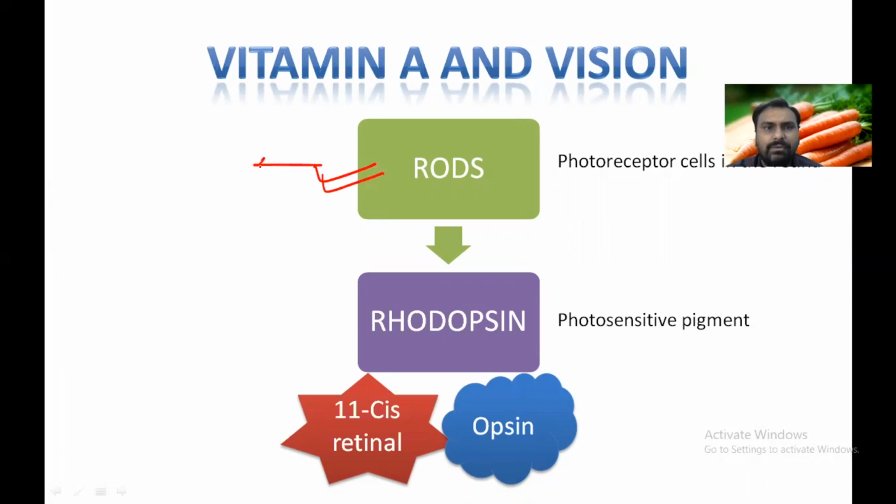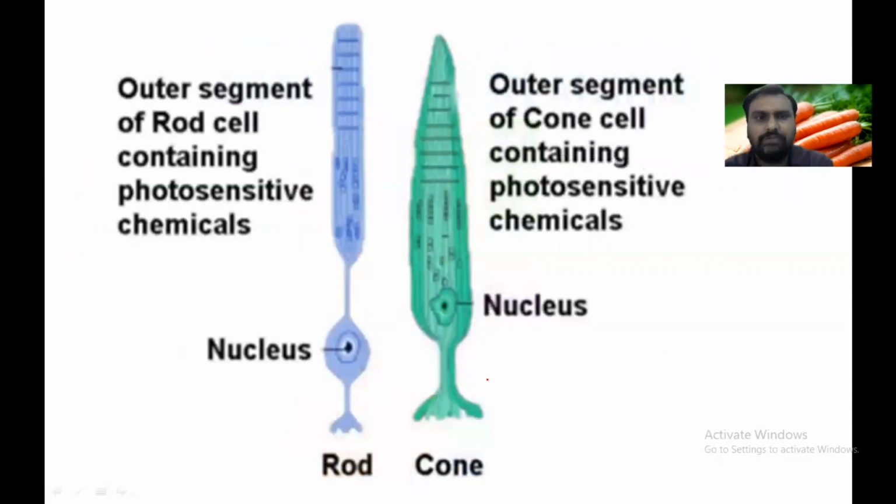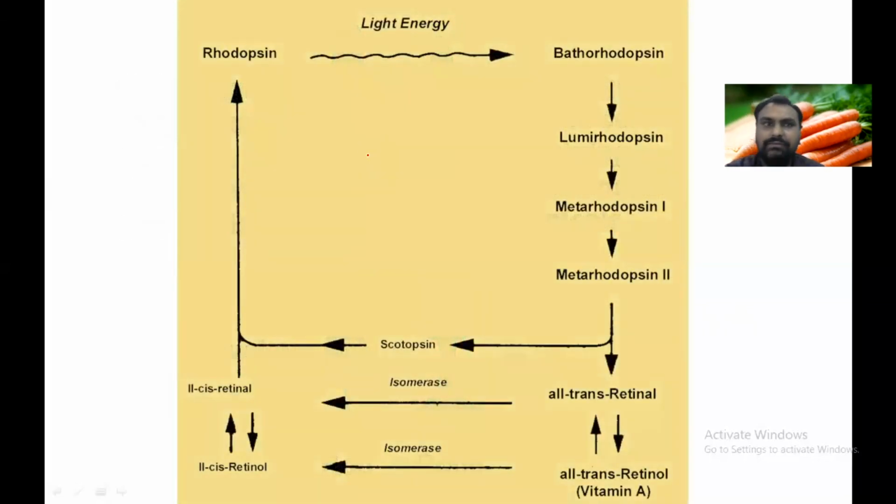Now there are rods, which are important for vision in the dark. These rods are the photoreceptor cells that are present in the retina, and they have a photosensitive pigment. So when light strikes the rods, there is a pigment in the rods called rhodopsin, and this rhodopsin is made up of 11-cis retinal and opsin. So this is the structure of the rod, which contains the photosensitive pigment called rhodopsin, made up of 11-cis retinal and opsin protein. That's why this retinal, vitamin A, has a role. Okay, and how it acts we will see.